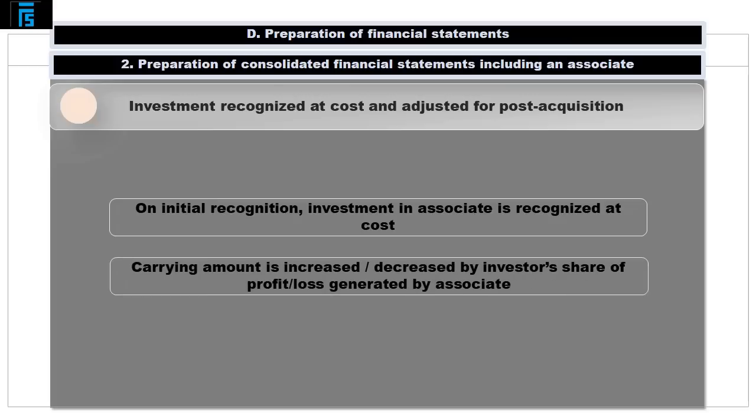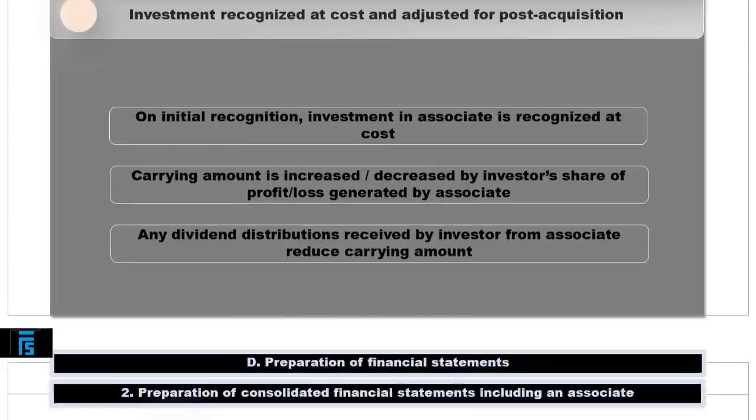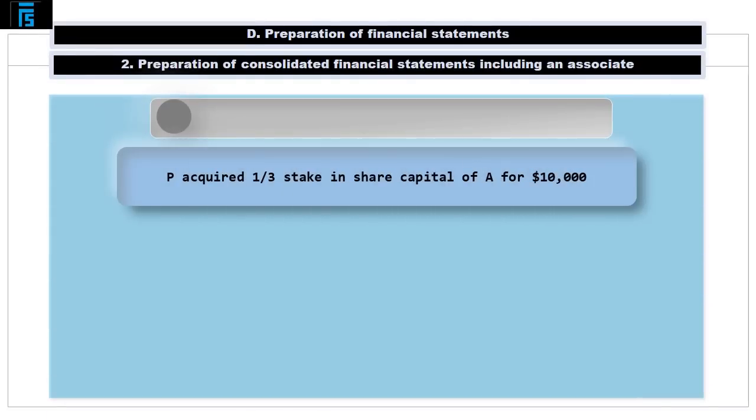Its carrying amount is subsequently increased or decreased by the investor's share of the profit or loss generated by the associate following the date of acquisition. Any dividend distributions received by the investor from the associate reduce the carrying amount of the investment. With these rules in mind, let us now explore a simple scenario.